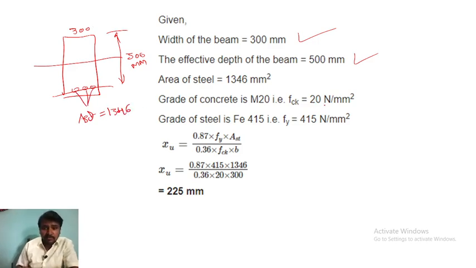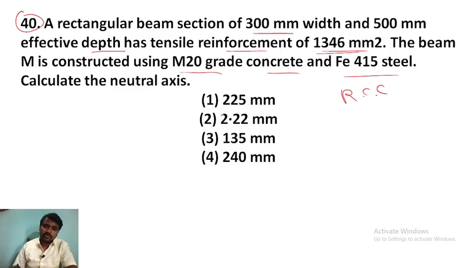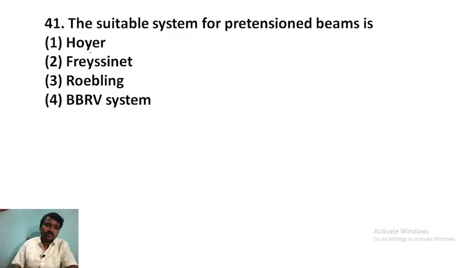Grade of concrete is M20, FCK is 20 Newton per millimeter square, and Fy is 415. So we have to calculate like this. So 225 mm is the answer for the given question. Let's move to the next question.